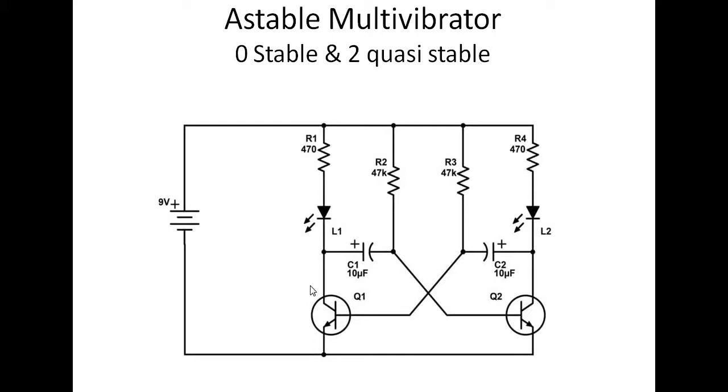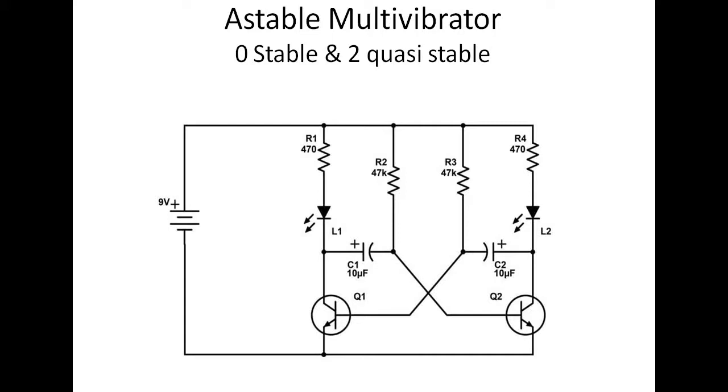Look at here, there is no triggering. Components here: we can see 2 transistors, cross coupled transistors, 2 capacitors, 4 resistors and 2 LEDs. If you draw a line vertically at exactly the center, the number of components on the left hand side equals the number of components on the right hand side. That's why we can say this circuit is a symmetrical circuit, right?